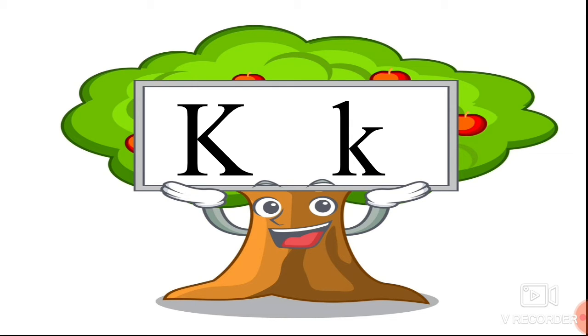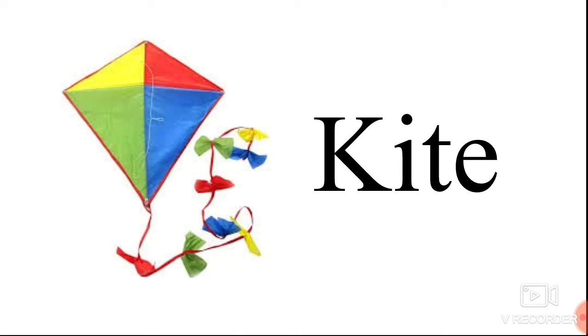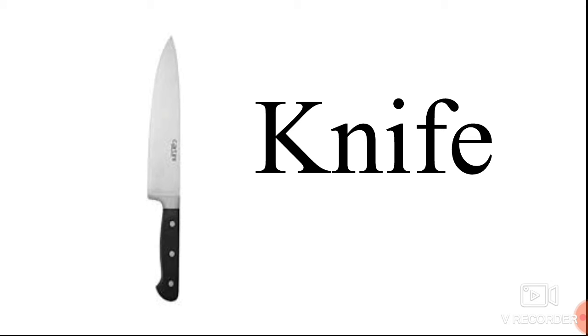Capital K, small k. What is this? Shall we look? K for kite. The spelling of kite is K-I-T-E. Kite. Shall we move to the next? Key. K for key. The spelling is K-E-Y. Key.